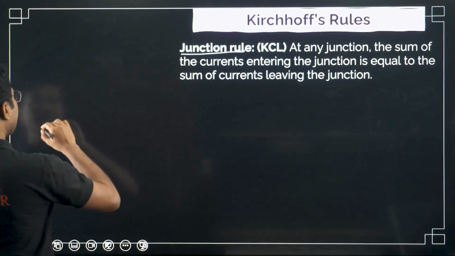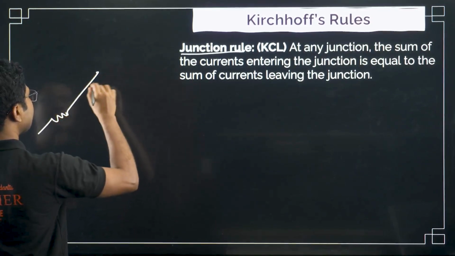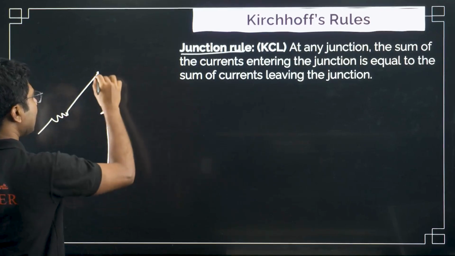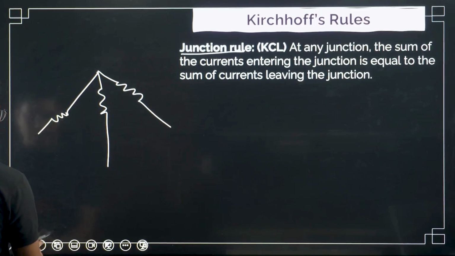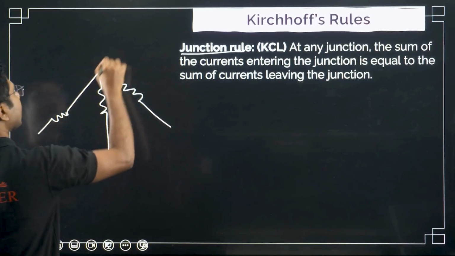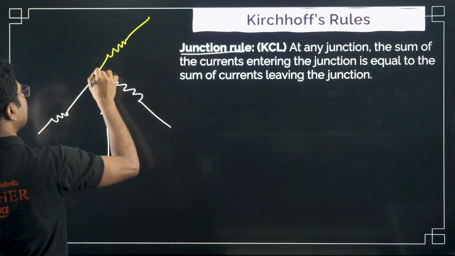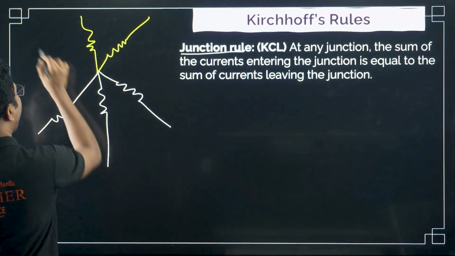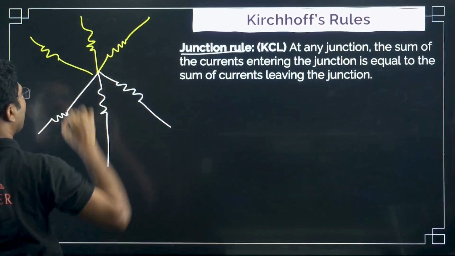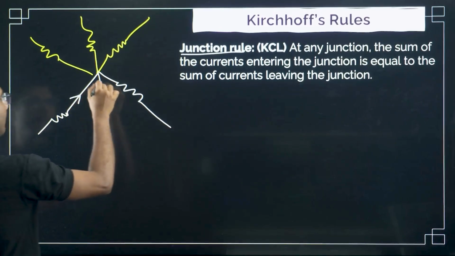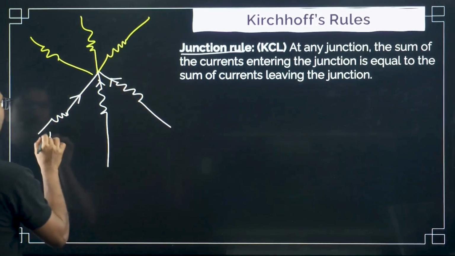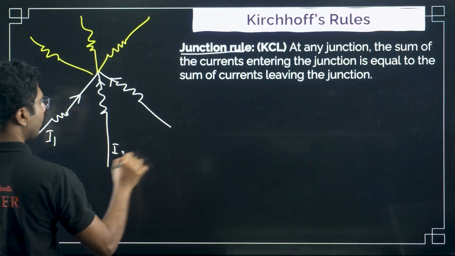So here we have, suppose, three resistors through which current is going into the junction, and three resistors through which current is exiting. Through these resistors current is incoming, say I1, I2, I3.